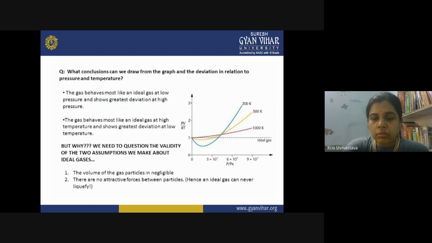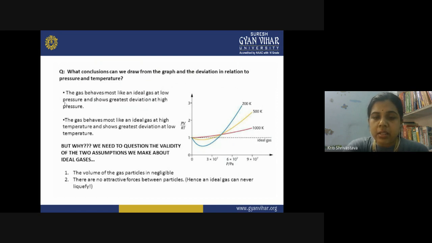It can be said that the real gases, at all temperatures and all pressures, do not follow the ideal gas equation. Rather, a gas behaves like an ideal gas when we have a low pressure. So pressure should be low.